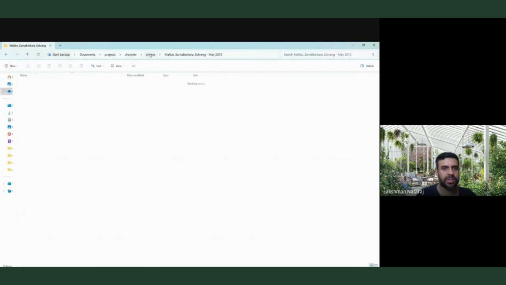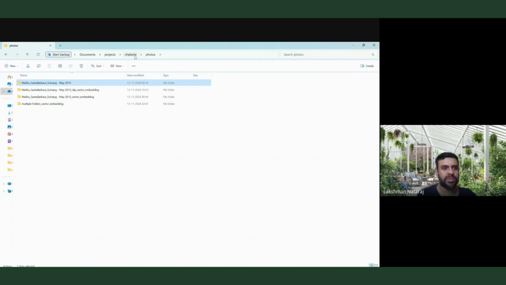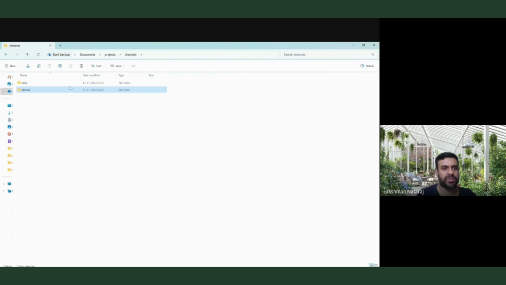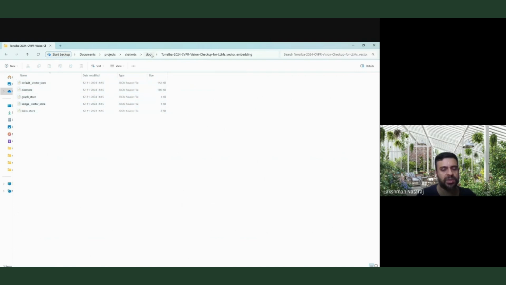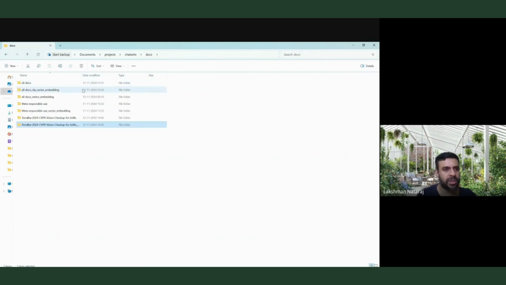This was something I already did before. It will create a vector embedding inside the folder itself, which it actually uses, and the same way for the documents also. If I click on this, this is the vector store and all the document index store it creates for each of those documents.